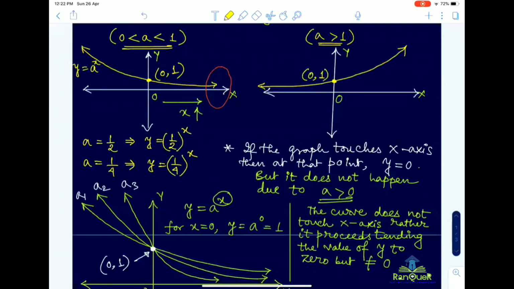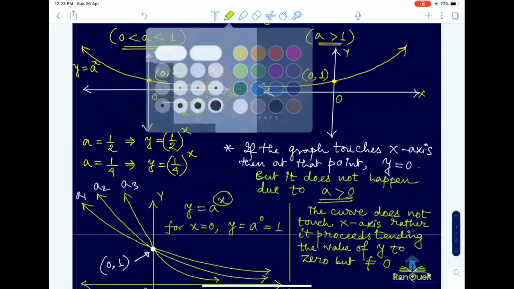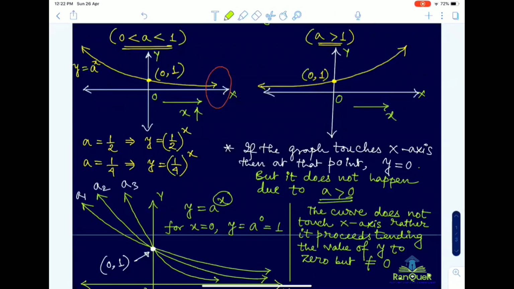For x equal to 0, y is 1, and the graph is similar to the previous one, but in this case the value of y is increasing exponentially with increasing value of x. As x increases, y also increases, whereas in the previous case y is decreasing.